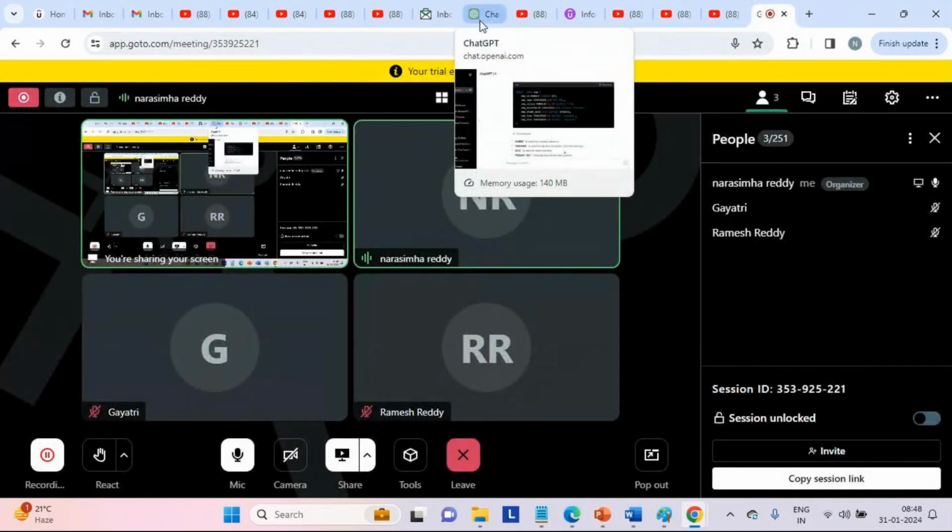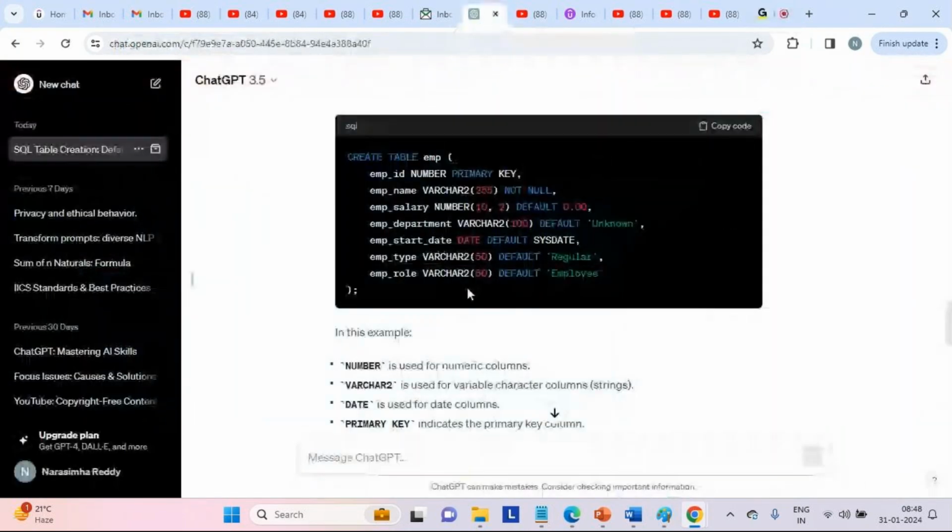Yes, Ramesh? In case I'm going a bit faster, let me know, guys. Yes, Gayatri, we are seeing the difference. Only some columns have a difference, some are just similar. If we know both SQL and Oracle, we can get it easily.